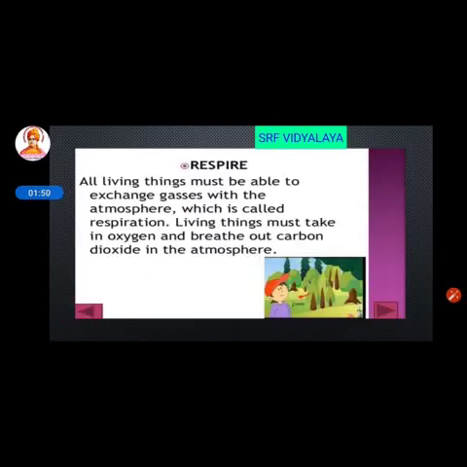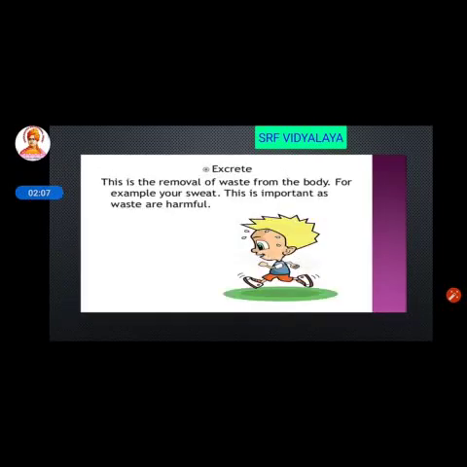Next is respire. The exchange of gases is called respiration. The exchange of gases takes place between the atmosphere and the organism. They take in oxygen and give out carbon dioxide. So respiration is common in all living things.